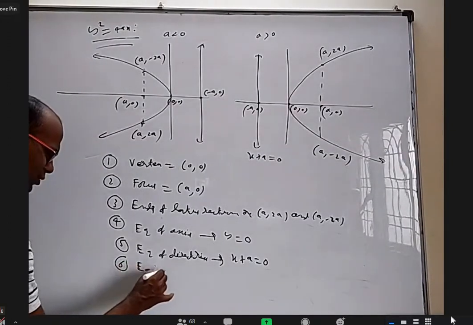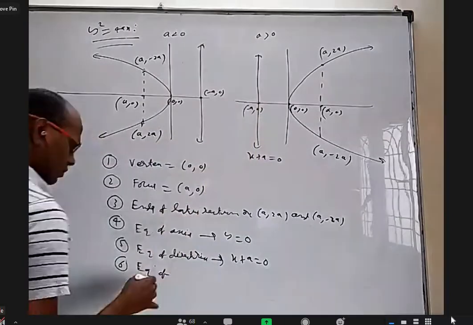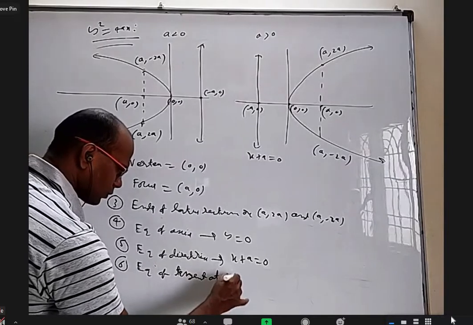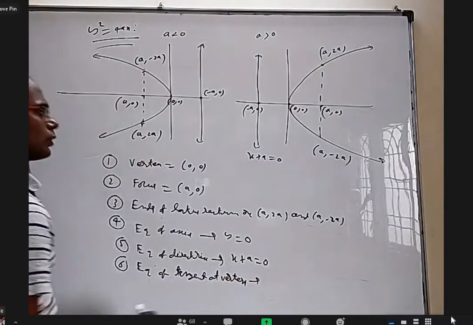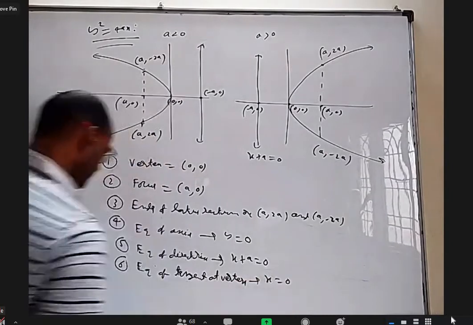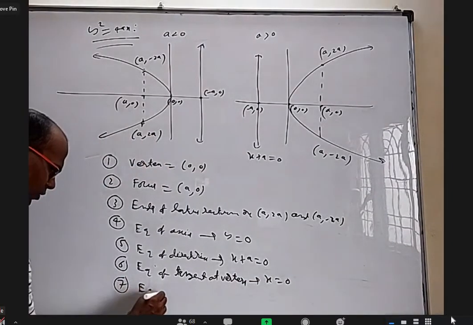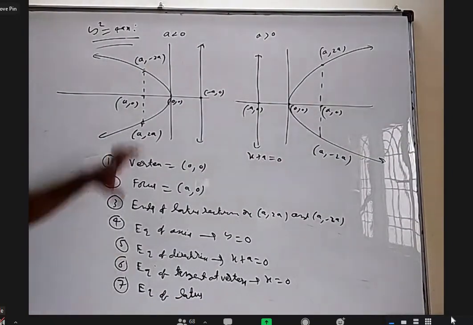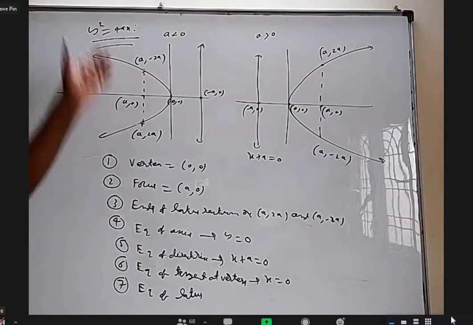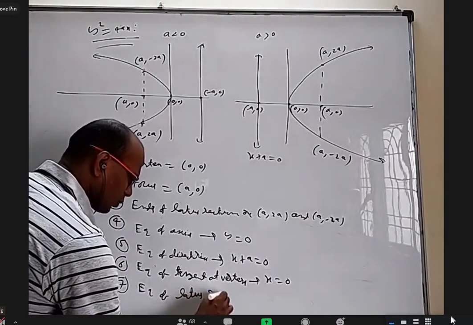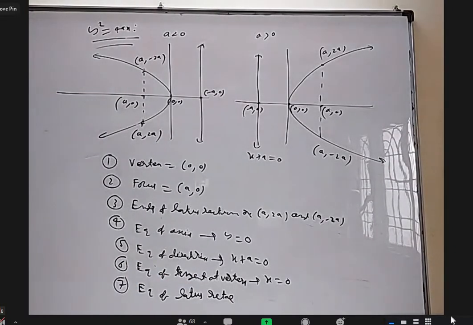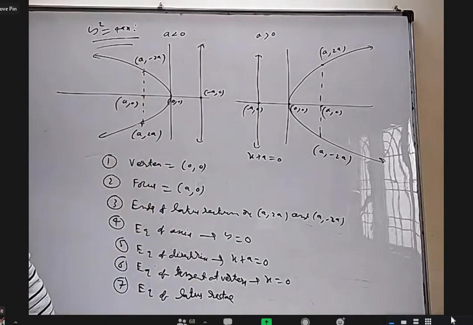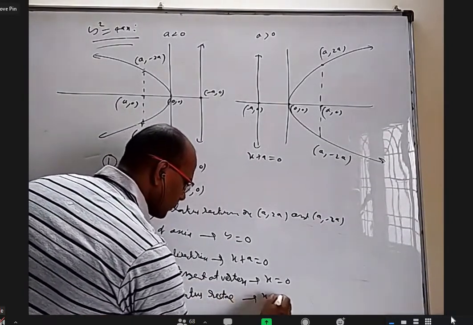Equation of tangent at vertex. At the vertex, the tangent is the y-axis. Equation of tangent at vertex is the y-axis, so x equal to 0. Equation of latus rectum. It is not a standard word, but this line segment we call latus rectum, and this full line, some books write latus recta, some books don't. Write equation of latus recta or rectum, I don't mind, is x equal to a.